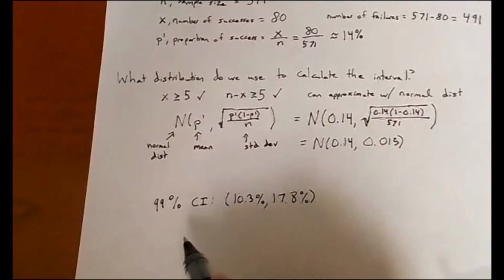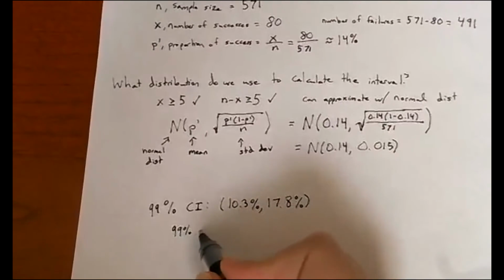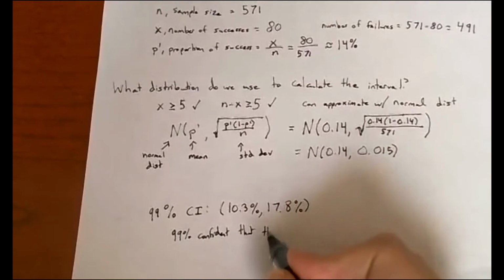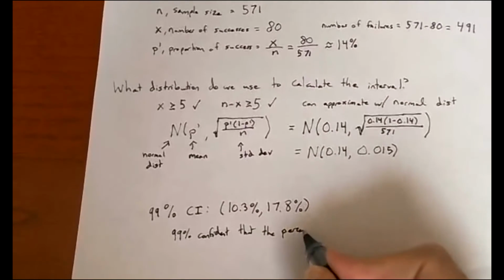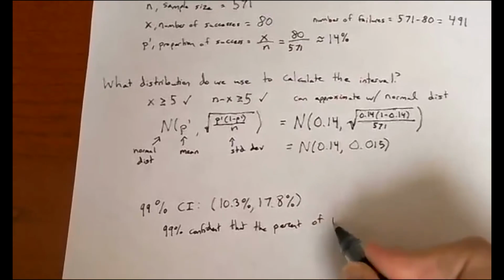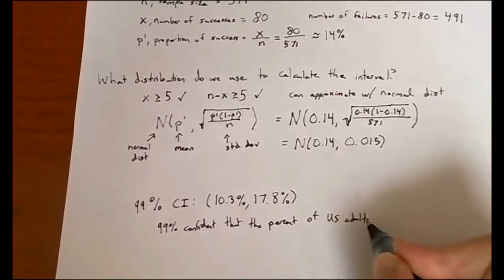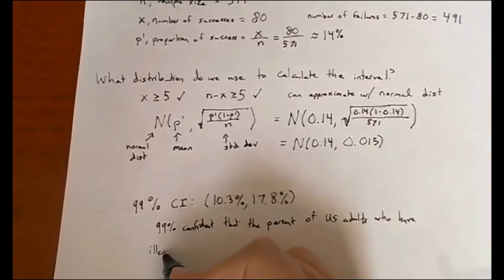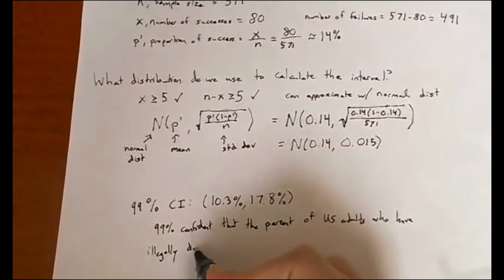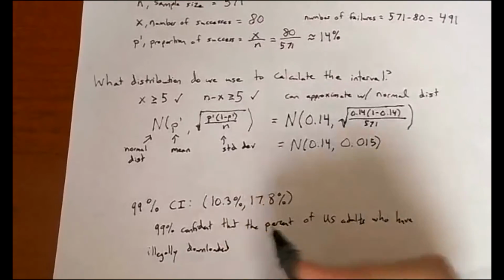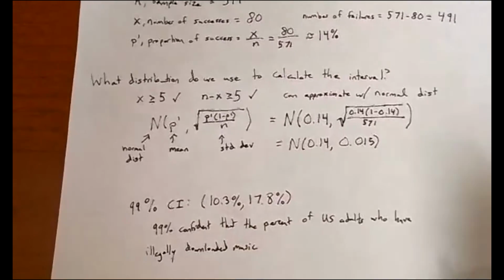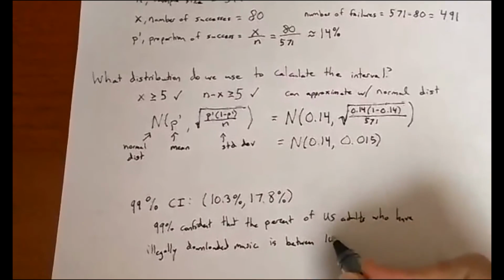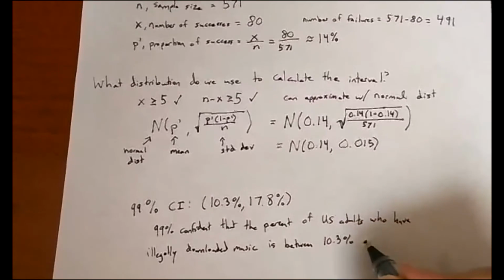So we can say that we're 99% confident that the percent of US adults who have illegally downloaded music is between 10.3% and 17.8%.